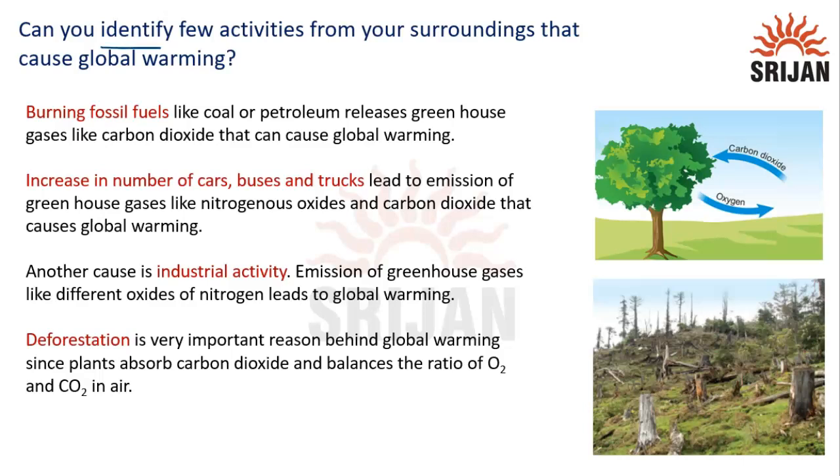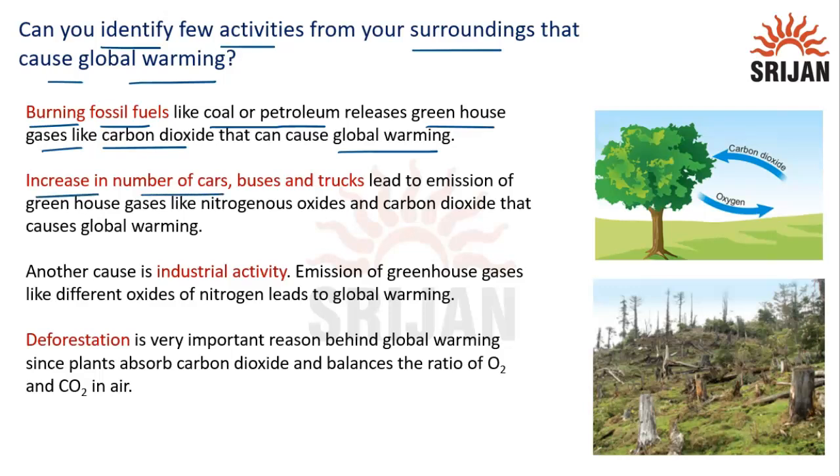The question is, can you identify a few activities from your surroundings that cause global warming? First, burning fossil fuels like coal or petroleum releases greenhouse gases like carbon dioxide that can cause global warming. Global warming is actually increasing the temperature of the earth, that is mainly done by the gases called greenhouse gases. These include carbon dioxide and the different oxides of nitrogen.